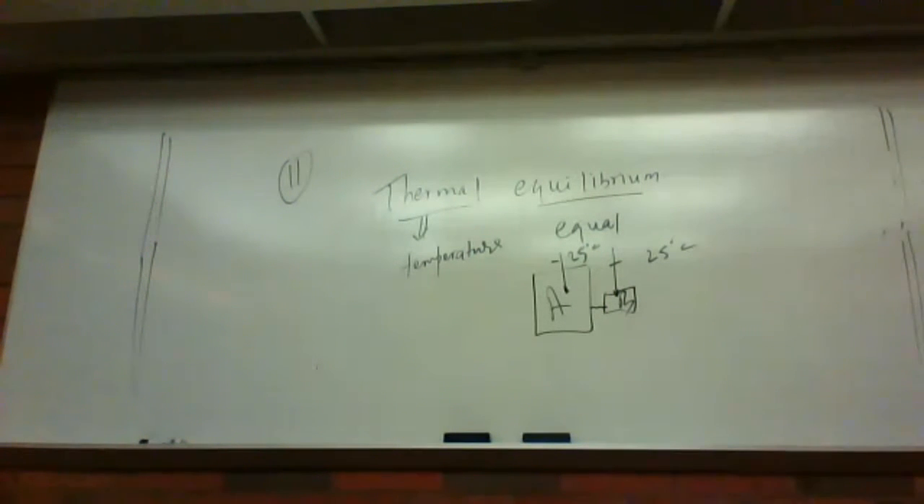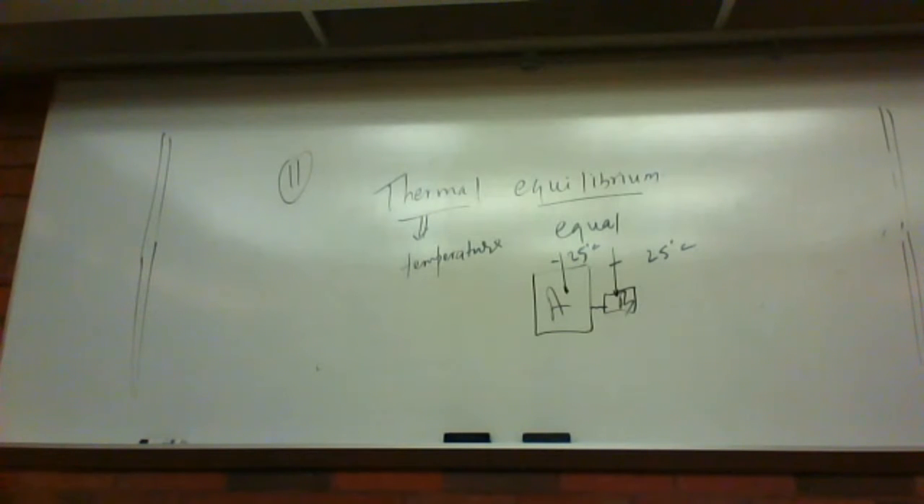So thermal equilibrium means that two or more things are connected together with a wire, and then you measure the temperature of each thing, and the temperature of each thing is equal. So we say that all those things are in thermal equilibrium.